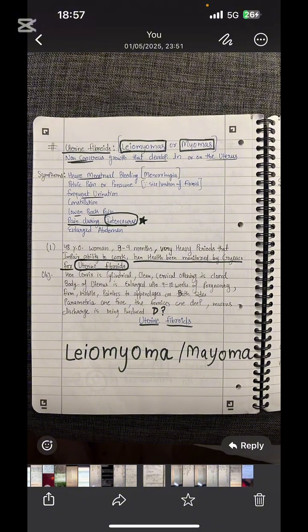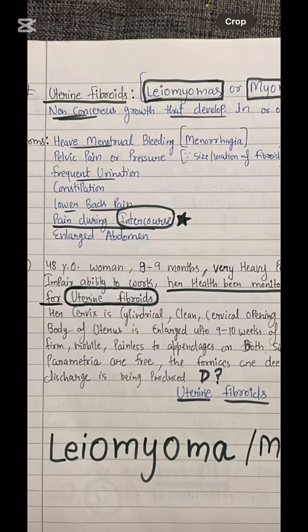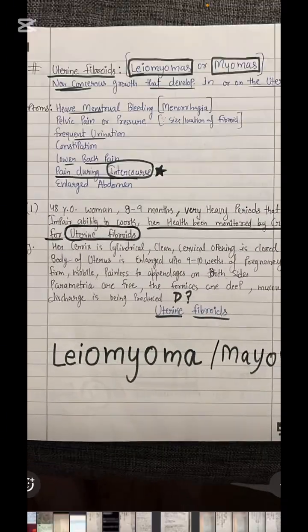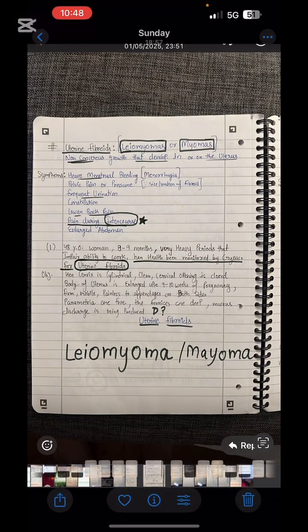You can find symptoms of uterine fibroids. What are uterine fibroids? Also called leiomyoma or myomas. They are simply non-cancerous growths that develop in the uterus. So heavy menstrual bleeding you will see in the patient, pelvic pain, frequent urination, constipation, lower back pain, pain during intercourse, and enlarged abdomen. In the case history, this is given in the question. Go with the answer uterine fibroids, which are also known as leiomyoma and myoma.